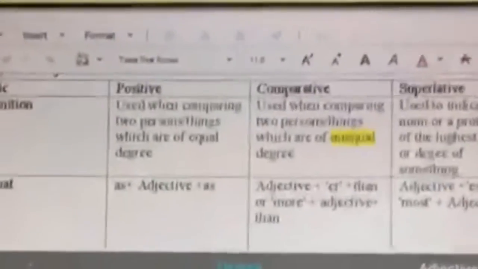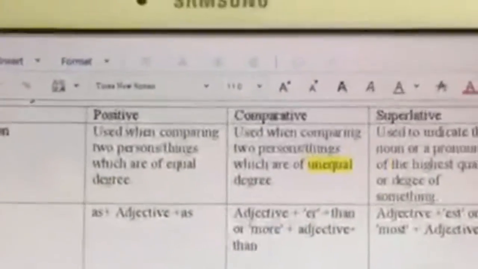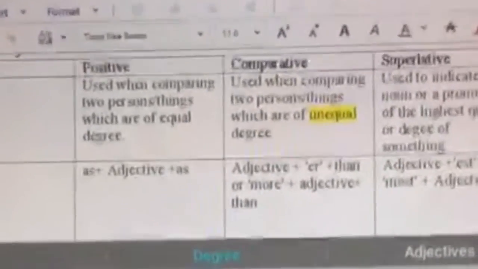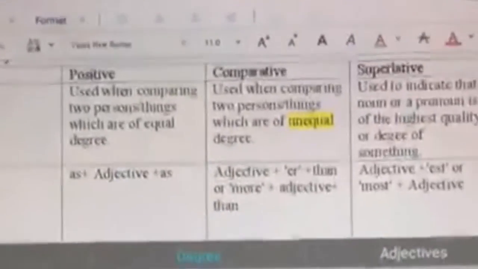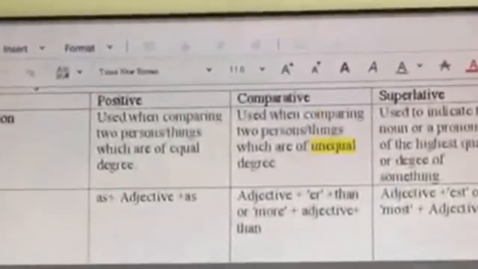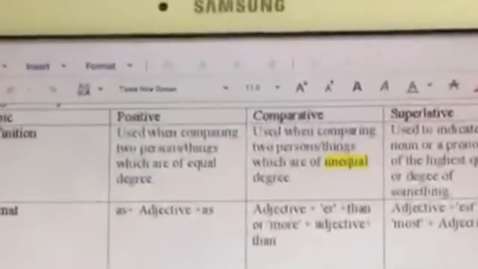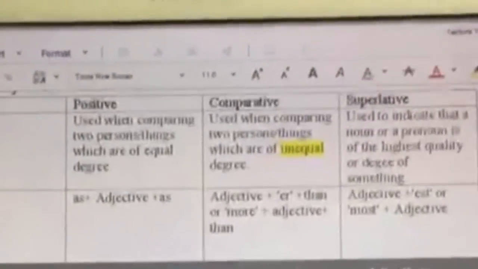Now remember, we said that adjectives indicate the quality or a characteristic of a noun or a pronoun, right? Things like good, tall, heavy, etc. are different types of adjectives. So sometimes when we compare two nouns or pronouns, we compare them based on their quality or characteristic.